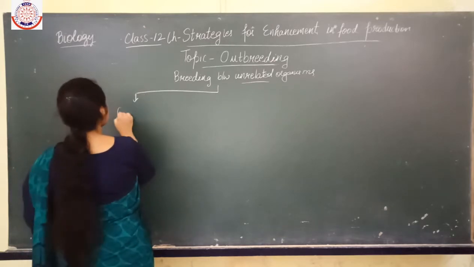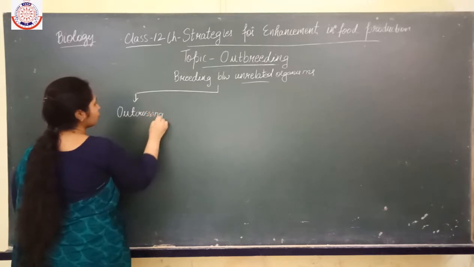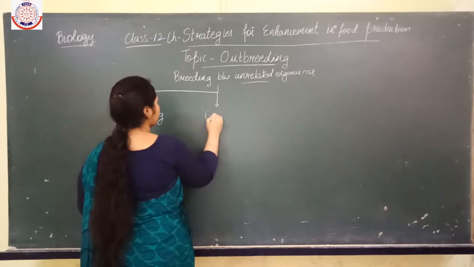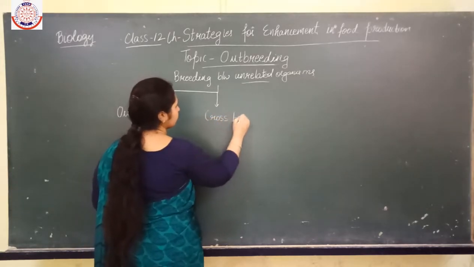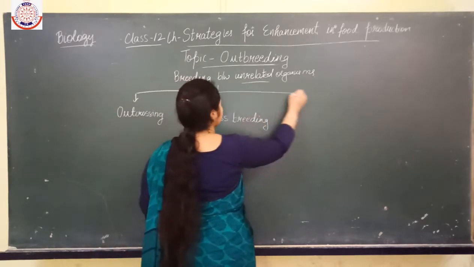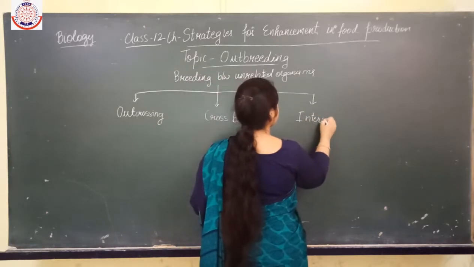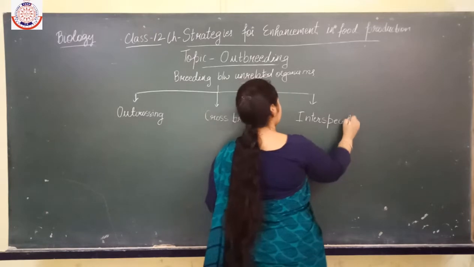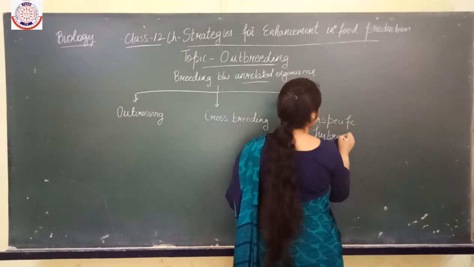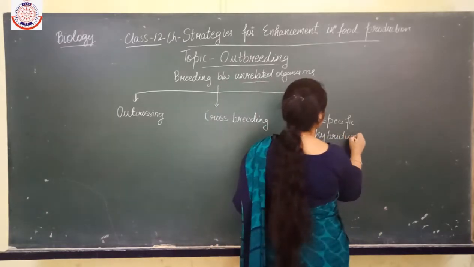First is outcrossing. Second is crossbreeding. And third is interspecific hybridization.